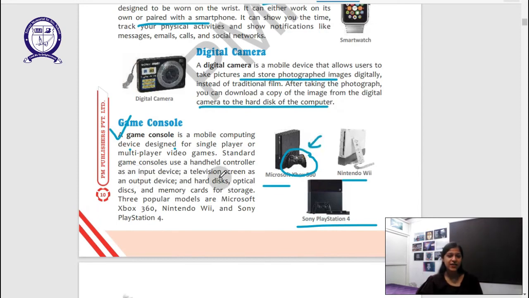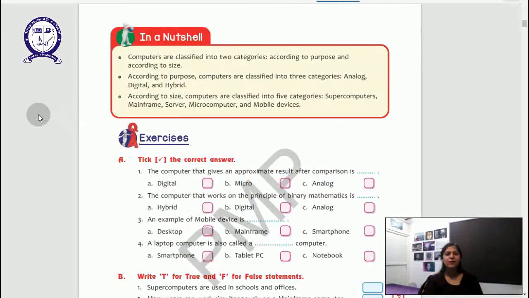A handheld controller is the input device, and a television screen is the output device. We usually connect them with our television screens. They already come with hard disks and processors and whatnot. They come with optical discs or CDs and memory cards for storage. So we have seen, right, the popular ones are Microsoft Xbox, Nintendo Wii, and Sony PlayStation. With that, we have completed the chapter. Now we'll look at some of the exercises.